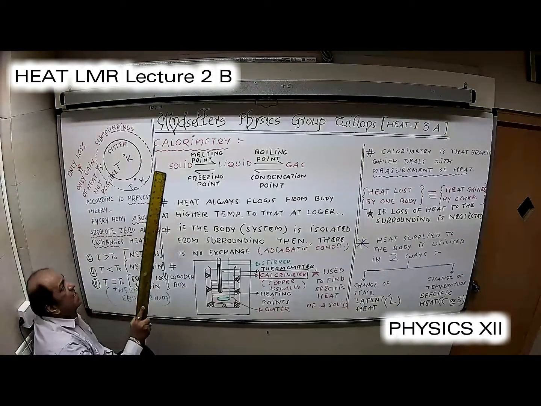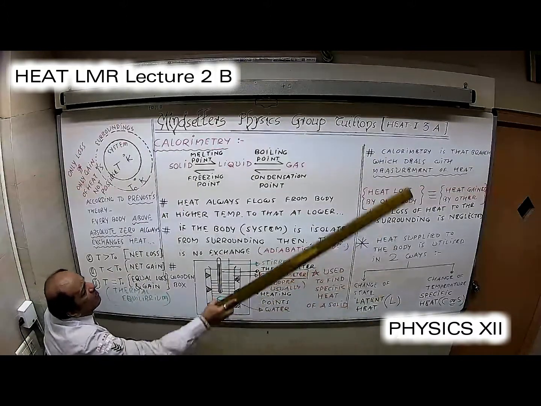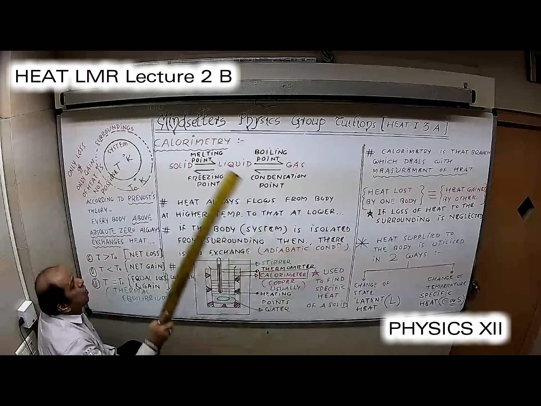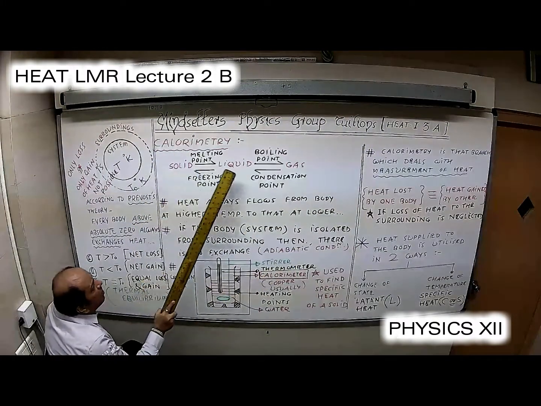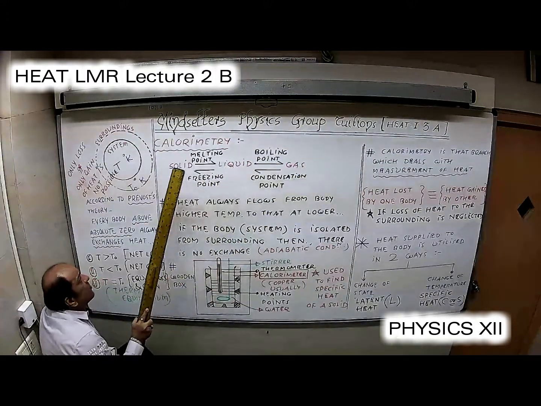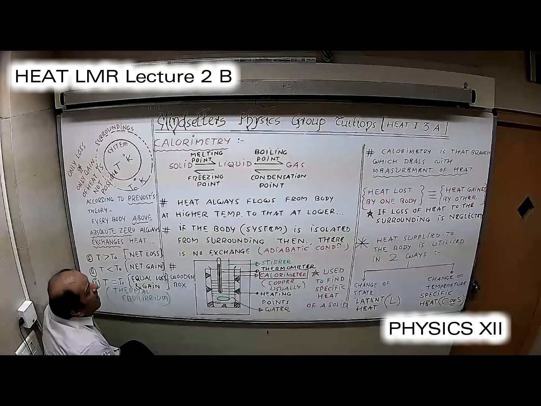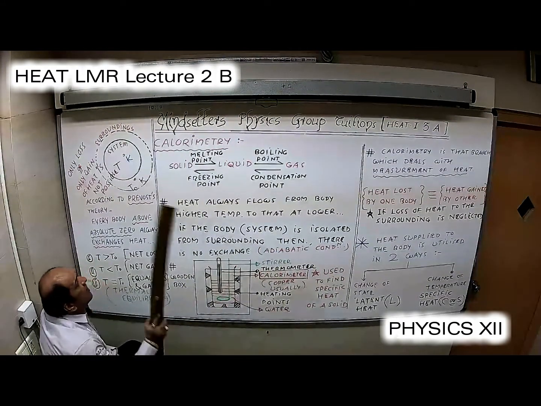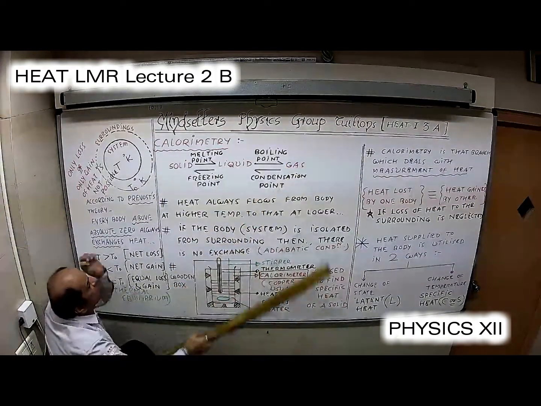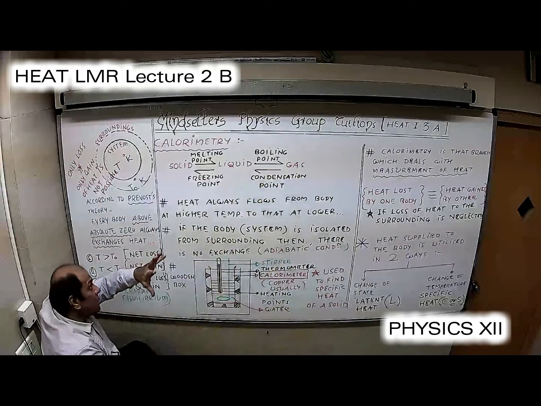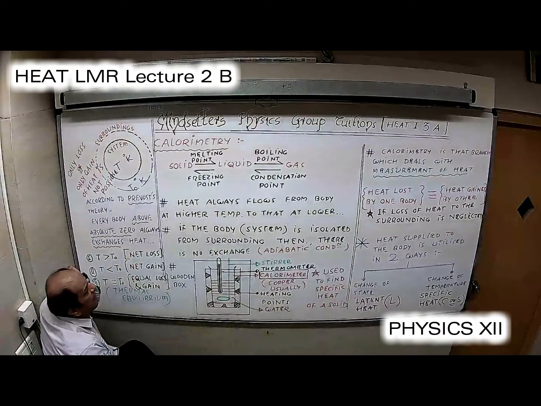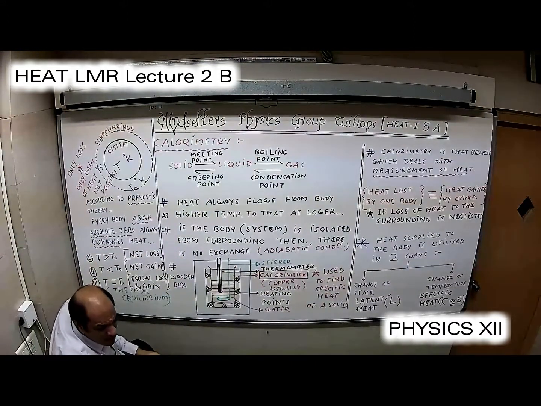But before that, what exactly does calorimetry talk about? Calorimetry talks about measurement of heat. That is point number 1. Point number 2: when the substance is changing from solid to liquid or liquid to gas, or when it condenses from gas to liquid, or solidifies from liquid to solid, we need to supply or absorb heat energy. For example, when you go from solid to liquid, you need to supply heat energy. Liquid to gas, you need to supply heat energy. Gas to liquid, you need to absorb energy from the gas. Liquid to solid, you need to absorb.